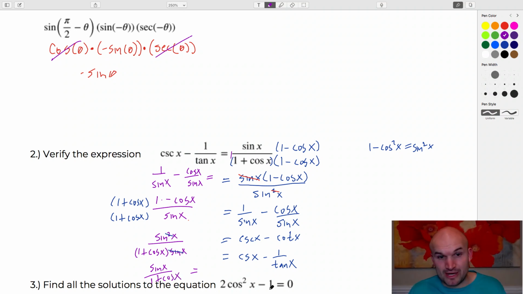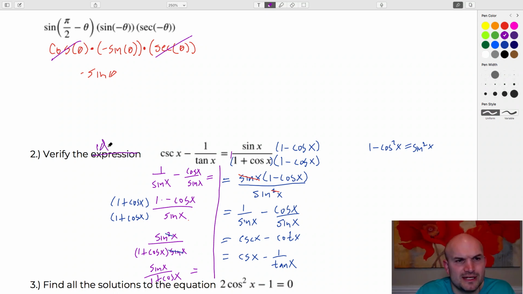Okay? So, either way, you could have worked on the left side, you could have worked on the right side. I'll just draw a line. Either way would have worked. And again, guys, these are not the only 2 ways you could have solved these. I'm not claiming this is the fastest, the easiest, or whatever else, because I always get those comments on my channel, you should have done it this way or whatever else. These are just 2 ways that I looked at the problem. If you looked at the problem differently, that's fine. I did have students that solved it differently, which I don't remember, so I'm not going to go through all the different examples that I saw. But I think that this at least gives you a good idea of 2 ways to verify this identity. Verify, and I should have written that wrong. This should be identity.